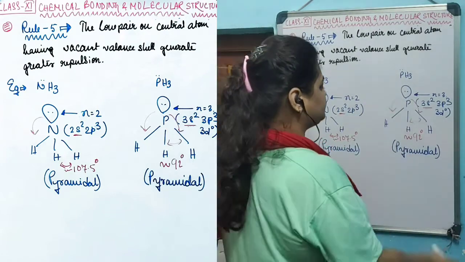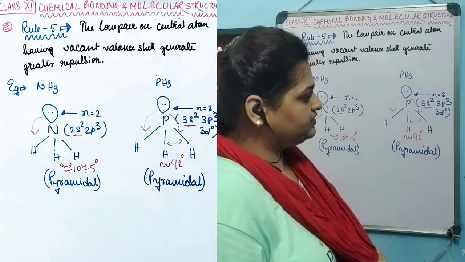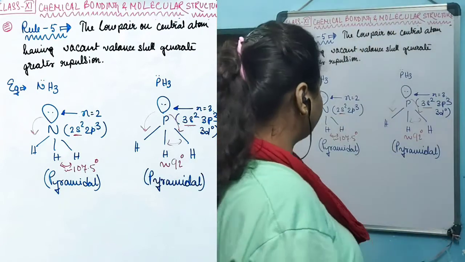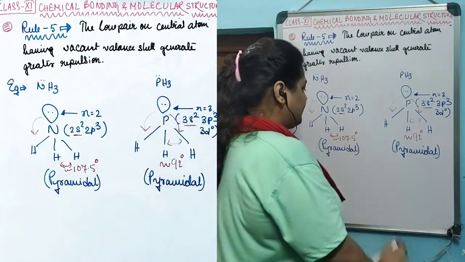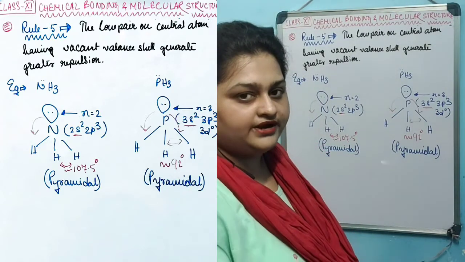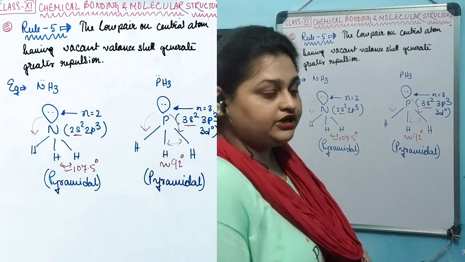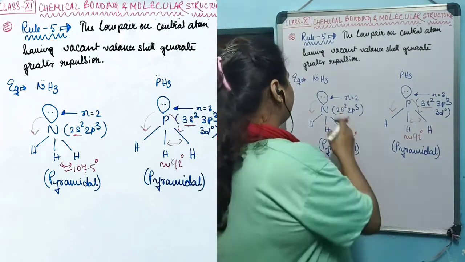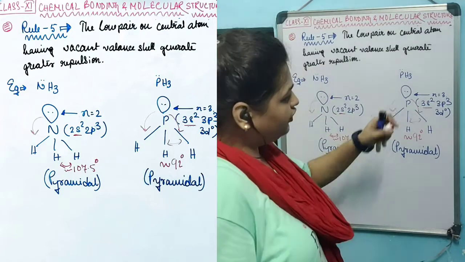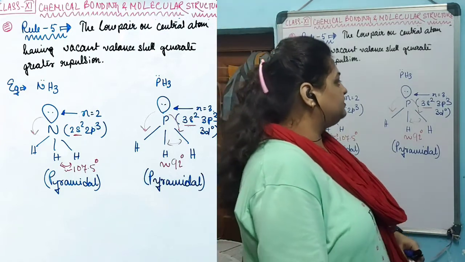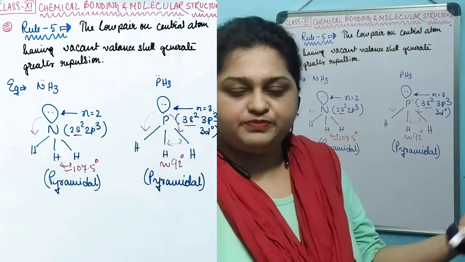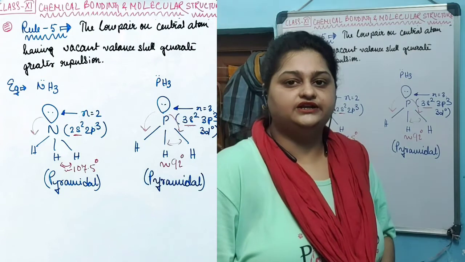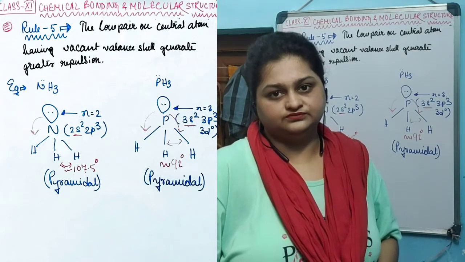In nitrogen the repulsion is there and it has decreased the bond angle from 109 degrees 28 minutes to 107.5 degrees, but the effect of repulsion is not that high, as in phosphorus the vacant d orbital creates much larger space around the lone pair, and that's why the lone pair results in greater repulsion.